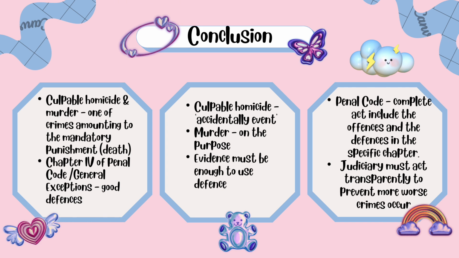Lastly, the Penal Code of our country is a complete act that includes the offences and the defences in specific chapters. However, even though the Penal Code has gathered the punishments of offences, the rate of crime in our country still increases from time to time. Therefore, the judiciary must act transparently toward this issue to prevent worse crime from occurring. As we can see, through the years, corruption is the aftermath of the accused escaping his wrongful act. Thus, the plaintiff does not get their justice.